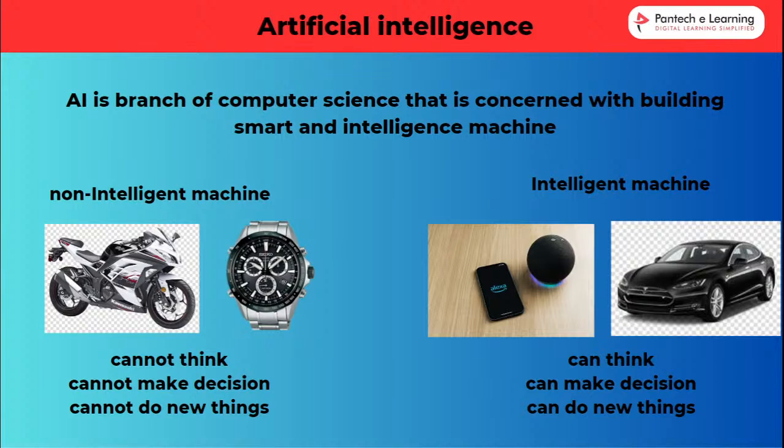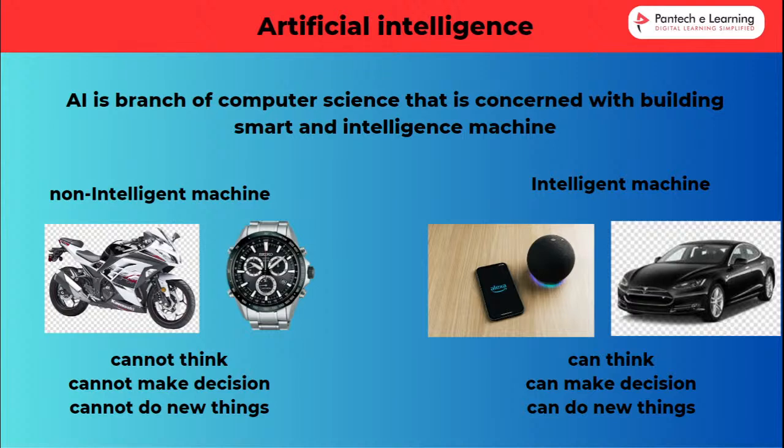Google Assistant and Alexa are also good examples. If I ask for one thing, automatically the assistant does it, right? Alexa, Google Assistant, and Siri. Siri works with an Apple smartphone, the Apple iPhone.